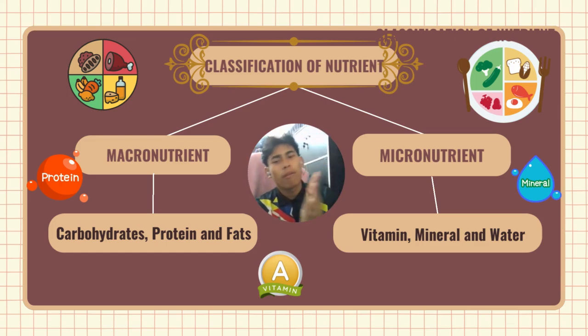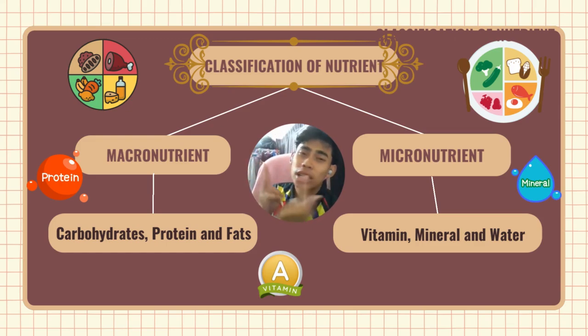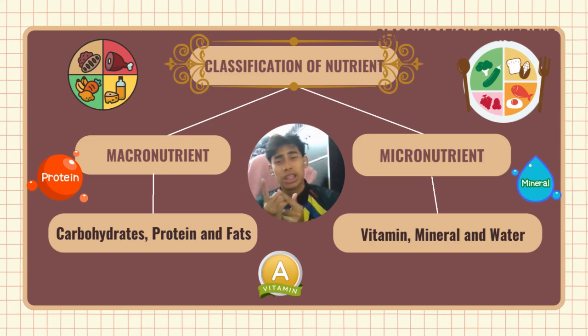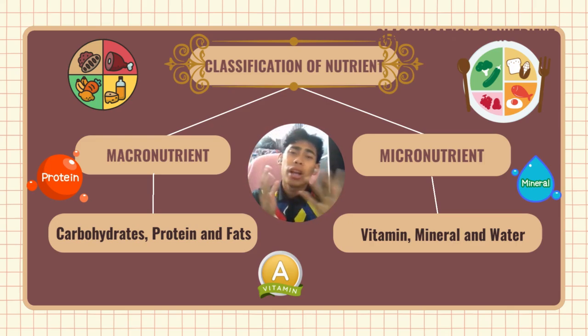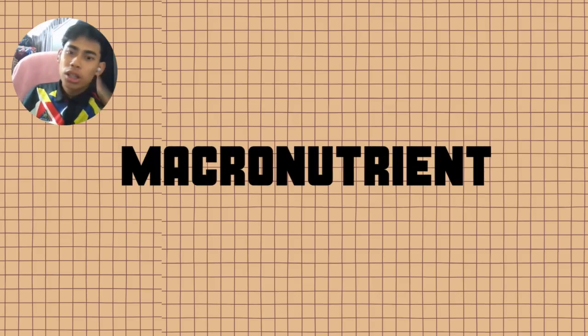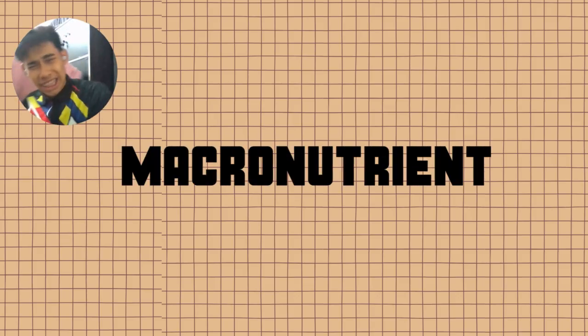So what are the types of macronutrients? We have three types. The first one is carbohydrates, the second one is protein, and the last one is fats. And for micronutrients, we have three types too. The first one is vitamins, minerals, and water. We will start with macronutrients. So let's get started.